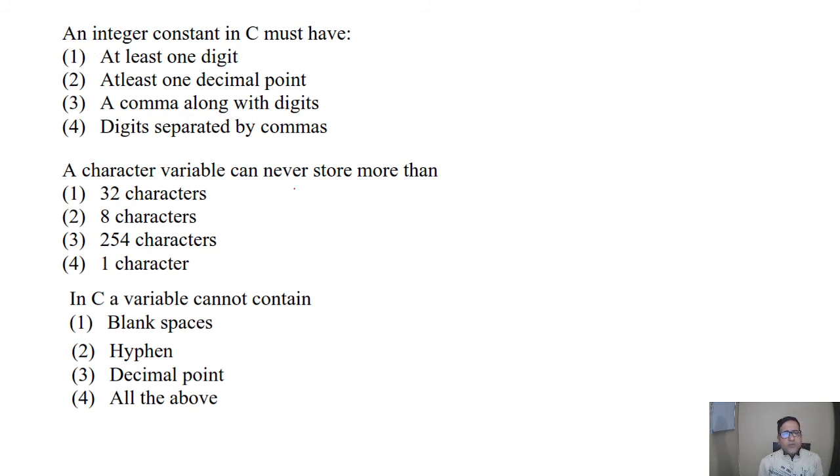A character variable can never store more than. We know that a character variable can store not more than one character. So answer will be one character. A C variable cannot contain. A C variable cannot contain blank spaces, hyphen, decimal points. So these are not allowed. So answer will be all of the above.